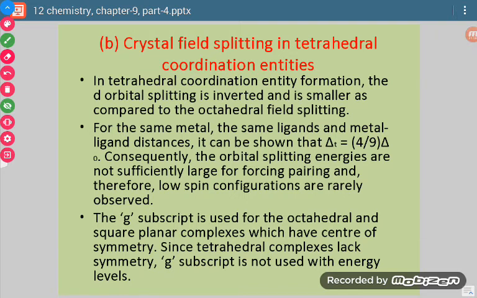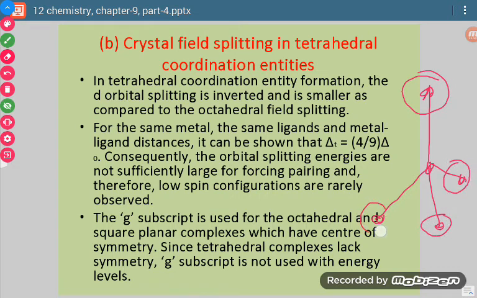Okay, now we will discuss the crystal field splitting in tetrahedral complexes. In case of tetrahedral complexes, if we see the geometry, the ligands are arranged this way around the center, and in space the position of ligands will be between the axes.